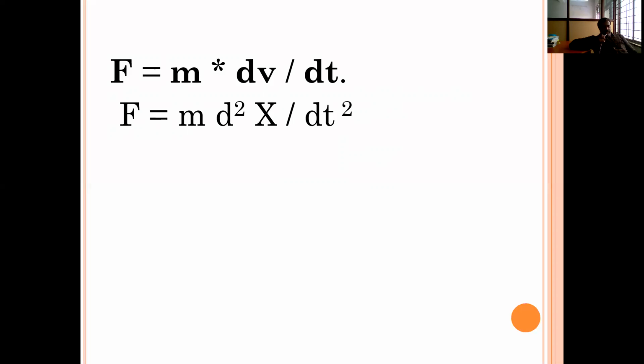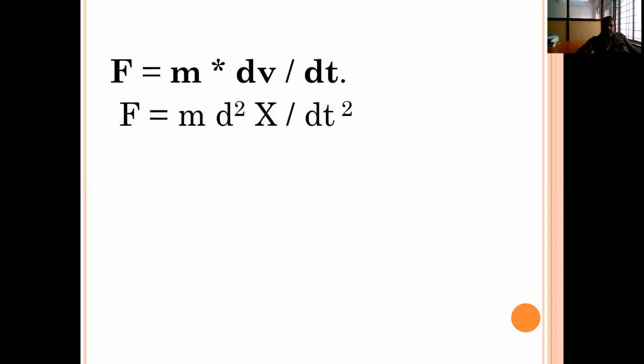You clearly see that in these equations, if the input is a force and the output is linear velocity, the first order differential equation, the first order term will occur. Similarly, you see in the second equation, if the input is the force and the output is the displacement, the second order differential equation will occur. So m into d square x by dt square.